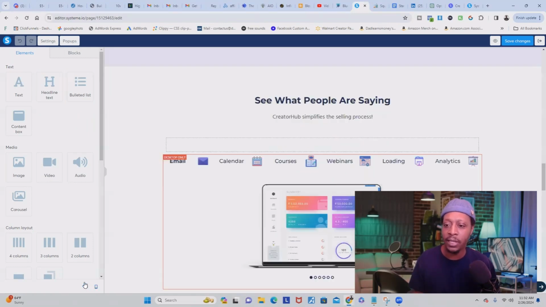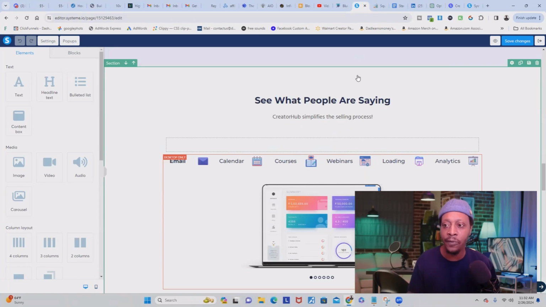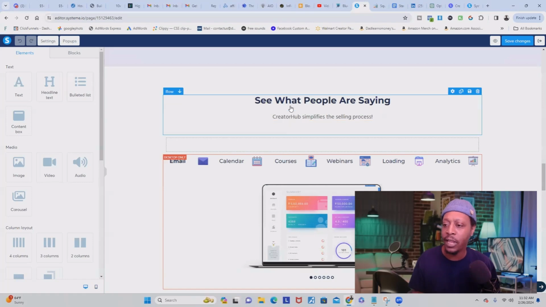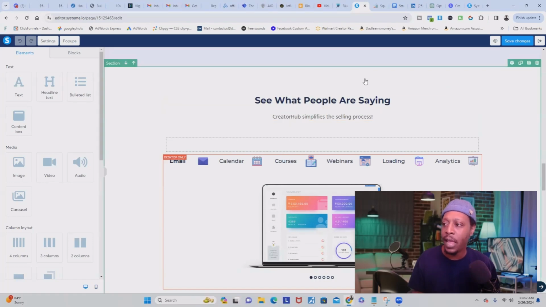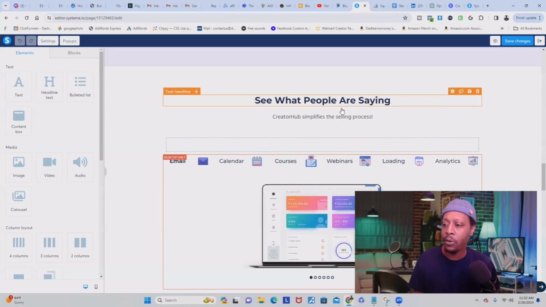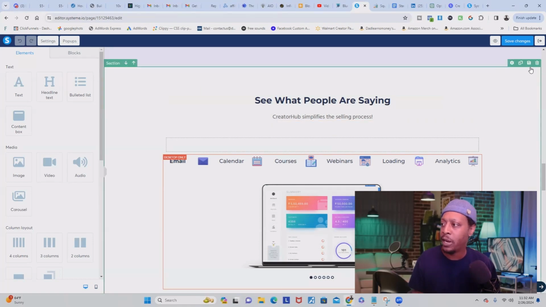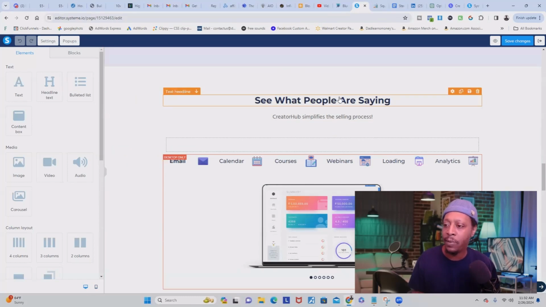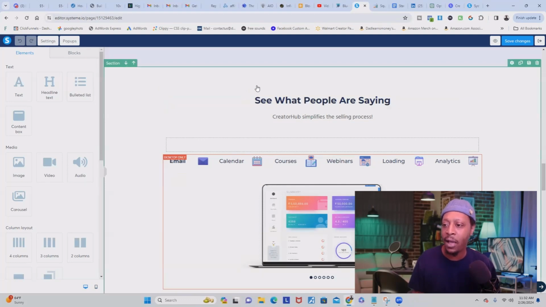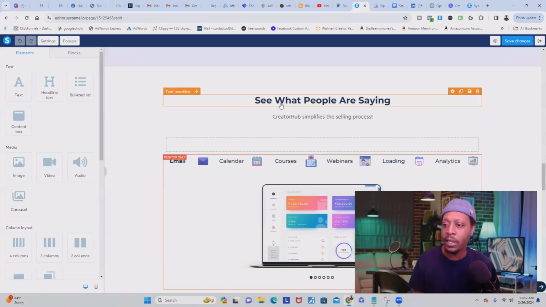Now I'm going to switch back to desktop version because, since we're building it from scratch, we're going to delete everything off of this page. Now, as you can see, as you hover over different things, you'll see these borders pop up. Each one of them is going to be green, orange, or blue. Green is for the entire section. That's why it's all highlighted. The orange is for your elements like text or images. Right here, this is an image, and this is text, and it's orange. And then we have rows like this, which is what you'll put your elements inside of. The section is the house, the rows are like the rooms, and each element is the things inside the room, like your bed.